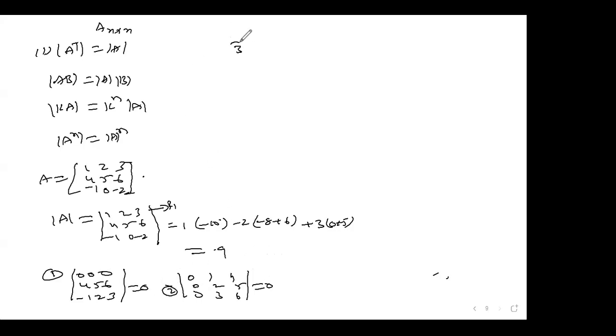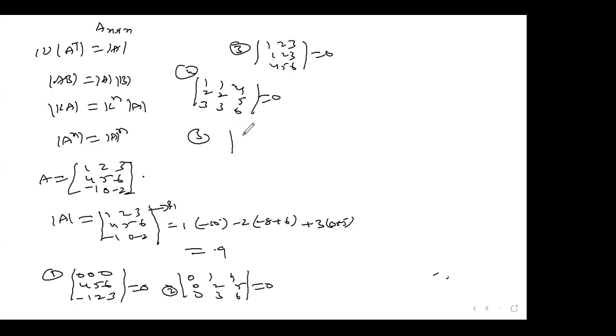And the third point is, look. For example, 1, 2, 3, 1, 2, 3, 4, 5, 6. Two rows are equal, the result is 0. Two columns are equal, 2, 3, 1, 2, 3, 1, 2, 3, 2, 4, 4, 5, 6. If I write like this, it is also 0. Fourth one: or else you can say like this, 1, 2, 3, 2, 4, 6, 7, 8, 9. If I write this, it is also 0. One row is proportional to the other, two rows are proportional.